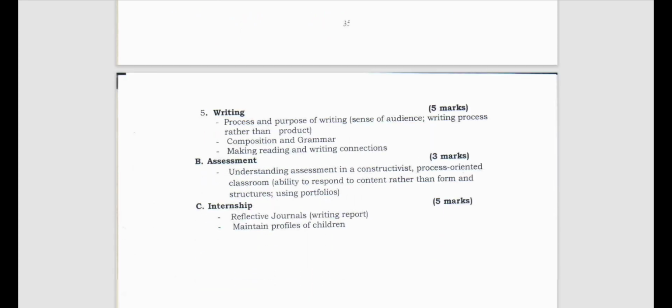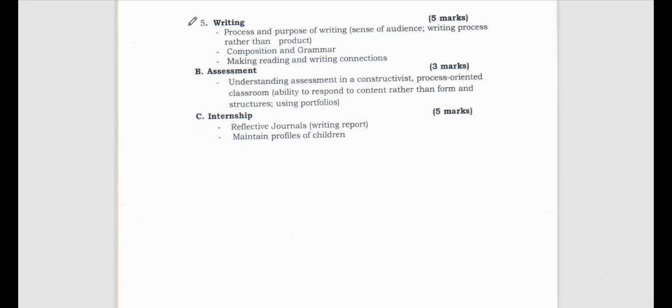Then reading beyond textbooks. How do we go beyond the textbook in the process of reading? What are the different things we can read, like newspapers, articles, journals, magazines, right? So we can go beyond the textbooks. Then let's see another one, that is writing. And writing is for how many marks? It is for 5 marks.